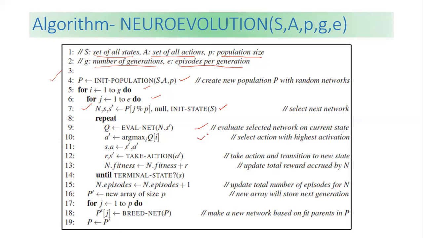Then we select the action with the highest activation. We take the action and transition to the new state. After that, we update the total reward and the total number of episodes, and then create a new population based on fitness. You can implement this algorithm in your own language. Just go through it and build it with the simple steps we have discussed.